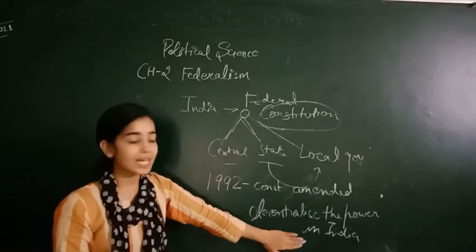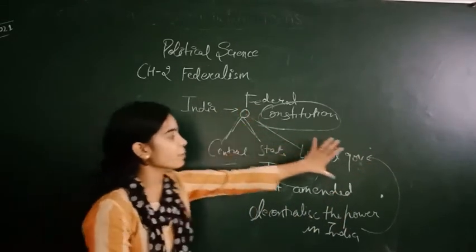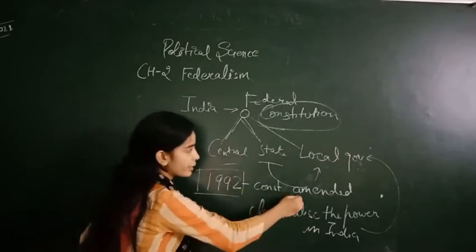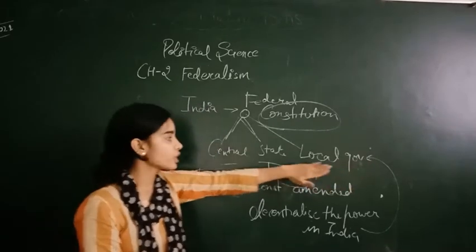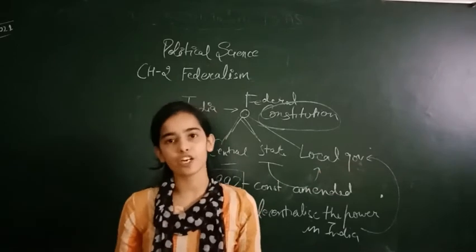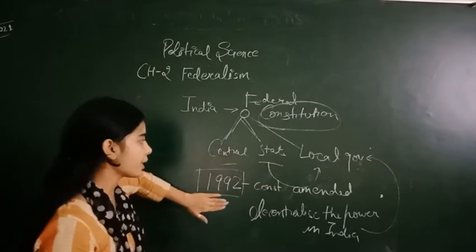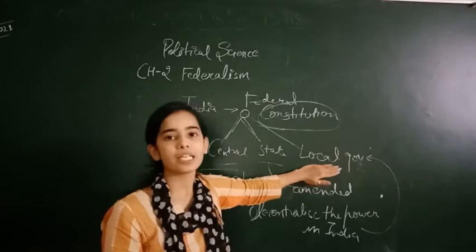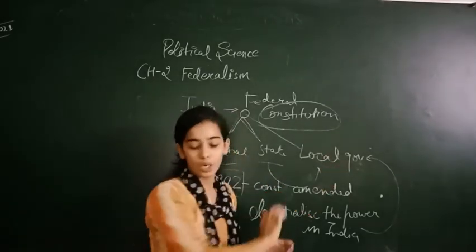How was the power decentralized? By giving power to the local government, that is, spreading the power to the local government. After the 1992 amendment, it is mandatory for the state to make the local government and to give the powers and the resources to the local government. Before, it was the wish of the state government to make the local government or not. Now after the amendment, it is mandated for the state government to make the local government as well as to give the powers and the resources to it.